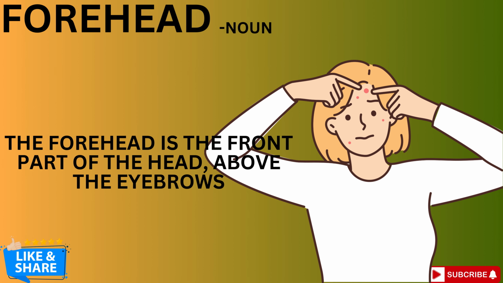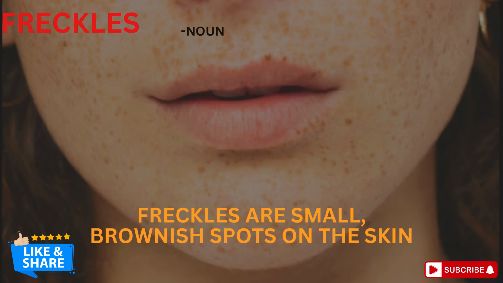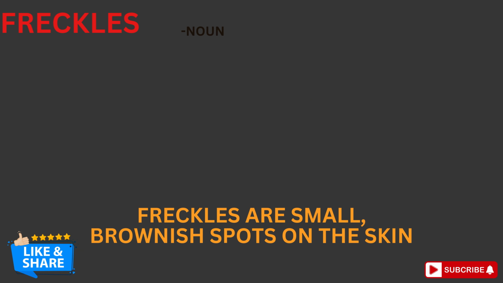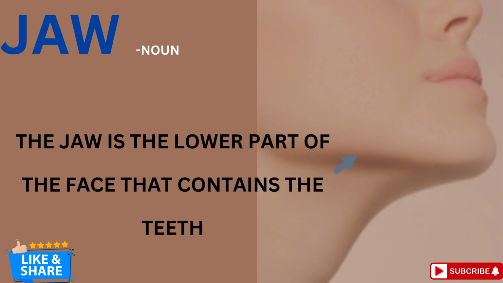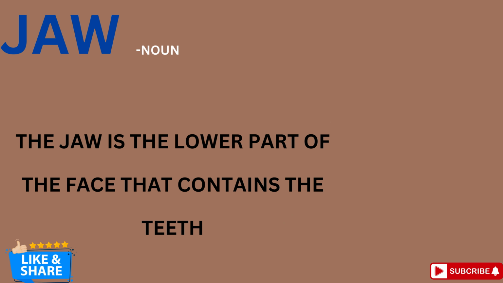Forehead. The forehead is the front part of the head, above the eyebrows. Freckles. Freckles are small, brownish spots on the skin. Jaw. The jaw is the lower part of the face that contains the teeth.